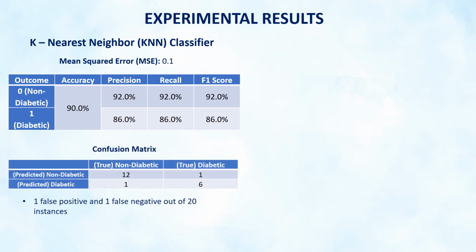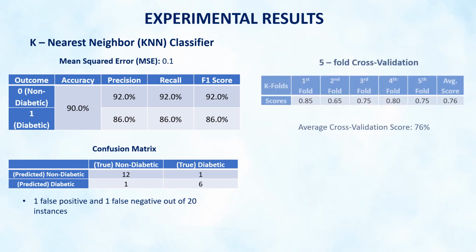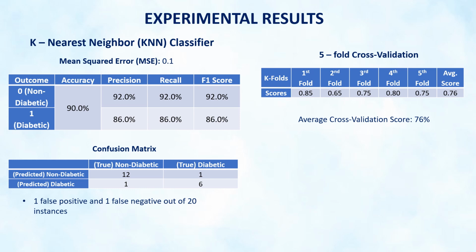In addition, I constructed a confusion matrix which shows that my model efficiently reduces the number of false positive and false negative outcomes as there is only one false positive and one false negative result. I performed a five-fold cross-validation and achieved an average score of 76%, which may be related to the presence of outliers in my dataset. My model is computationally efficient with a runtime of 5.2 seconds.